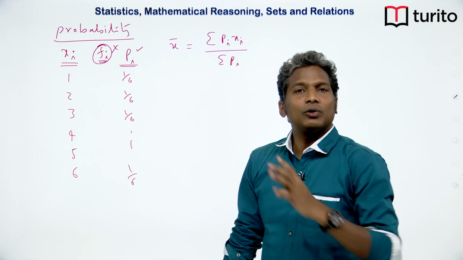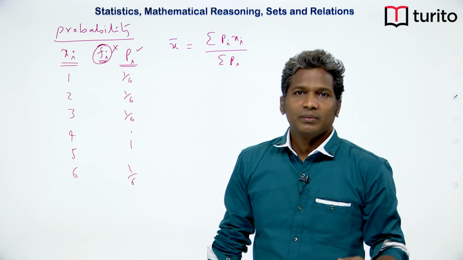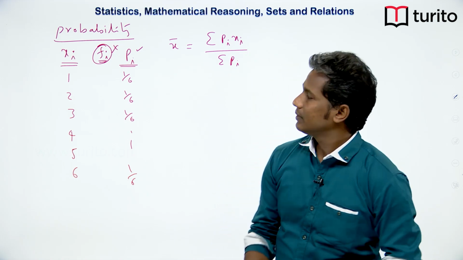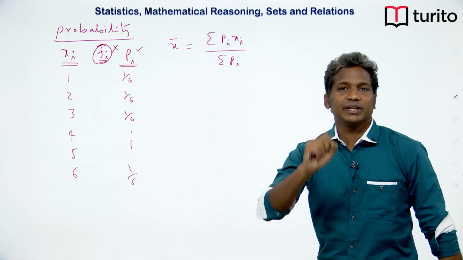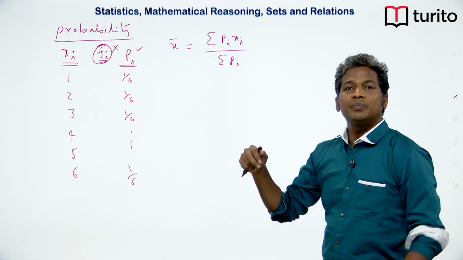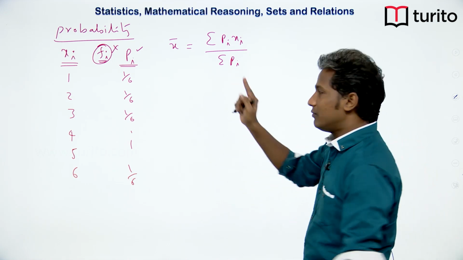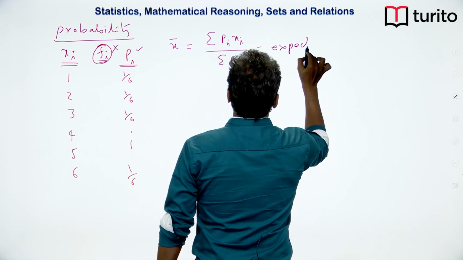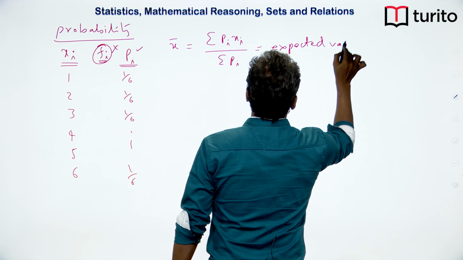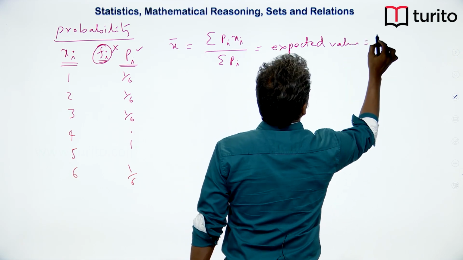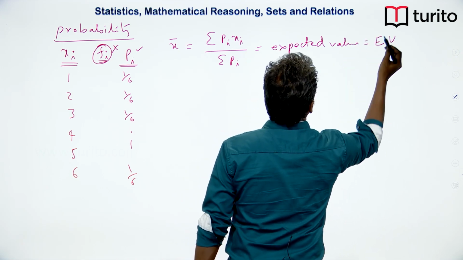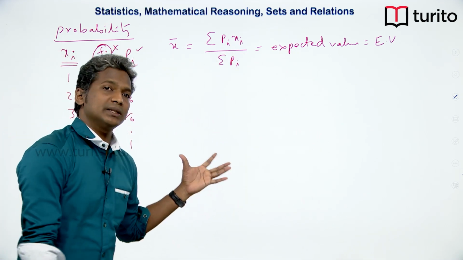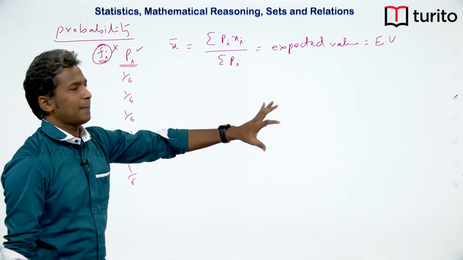When it comes to probability, it is the prediction. P, which is probability, also stands for prediction. So this is the predicted average, also the predicted mean. We name this the expected value, also called EV, and in some books expectance, but it is the same thing.